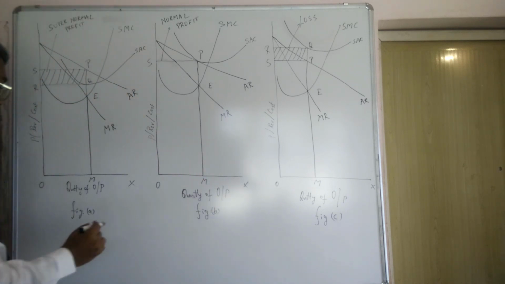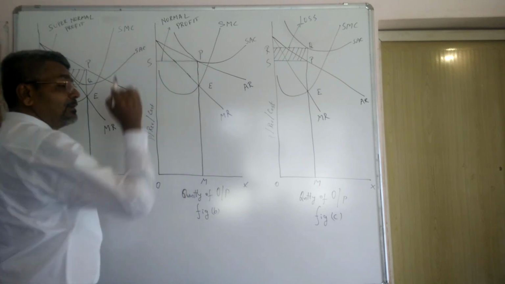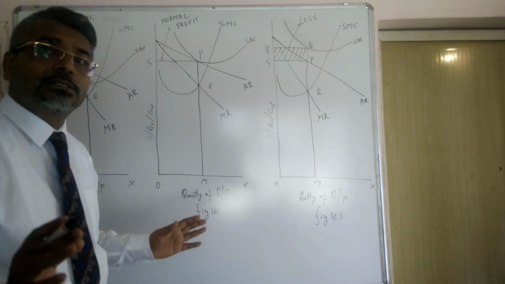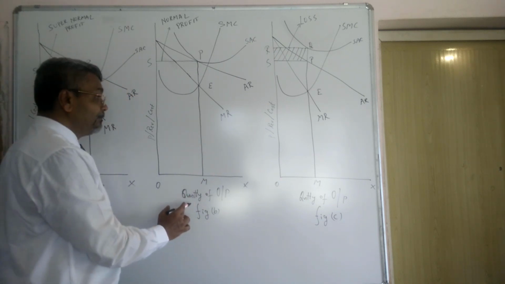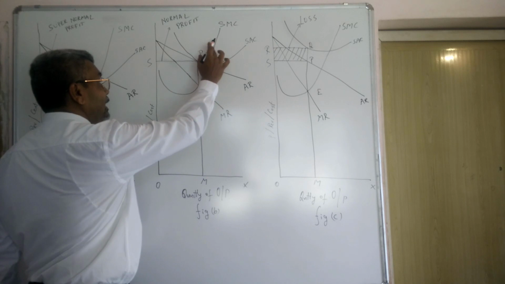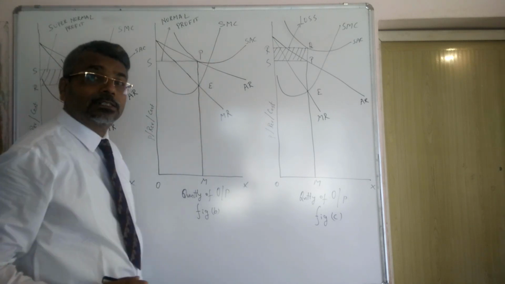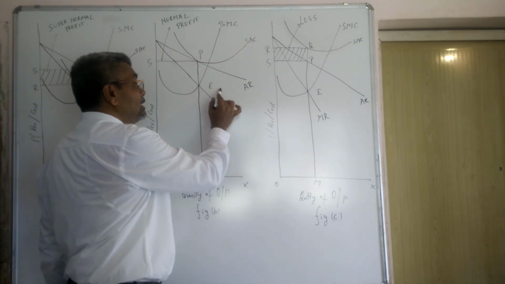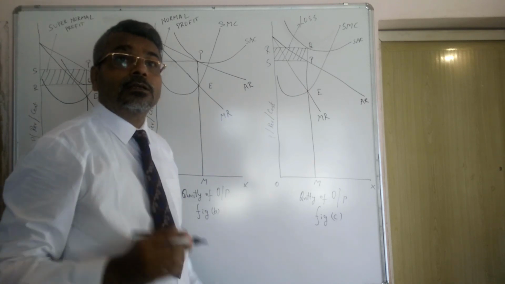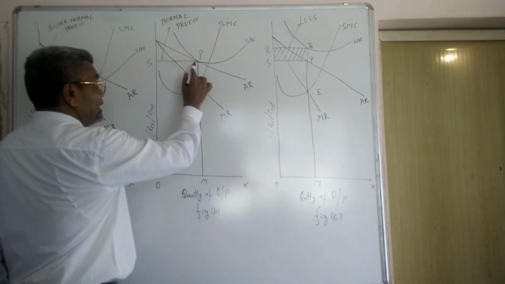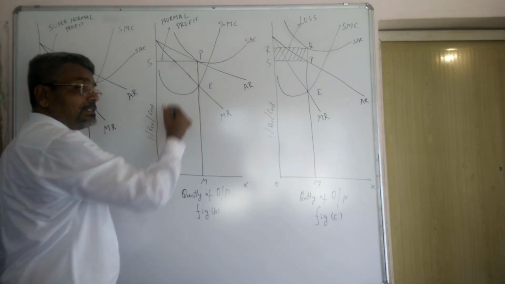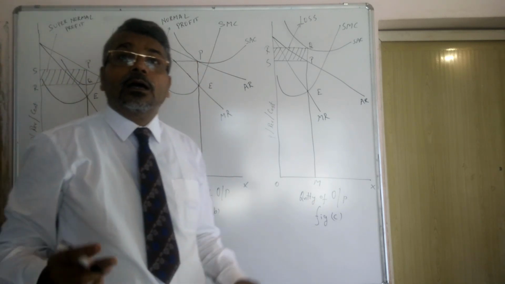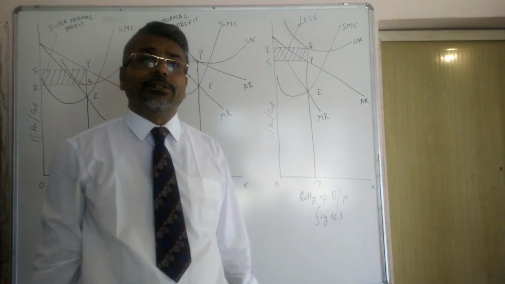Figure B shows a normal profit. Here also the monopolist determines the quantity of output, where MR and MC become equal at the point E, which is equilibrium. Here you look at the price, price is equal to cost. Both price and cost are the same. So he earns normal profit.